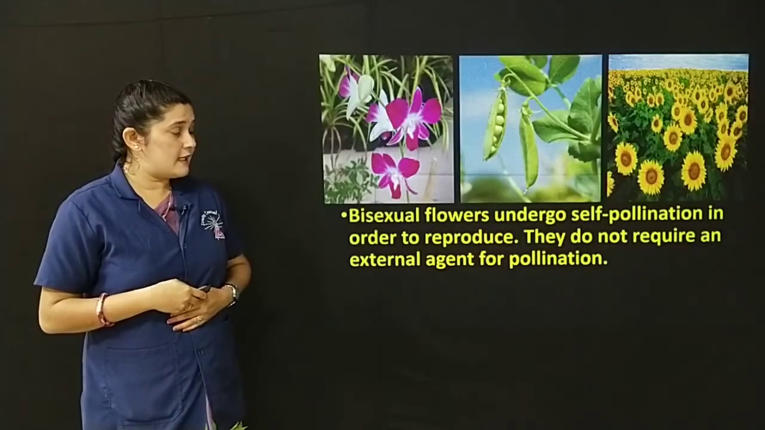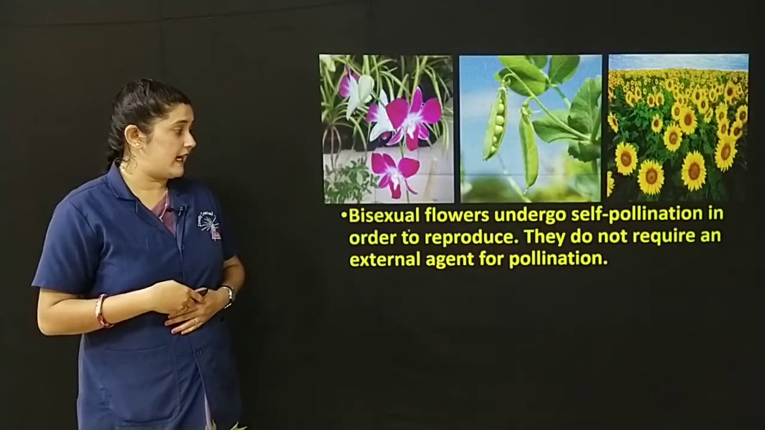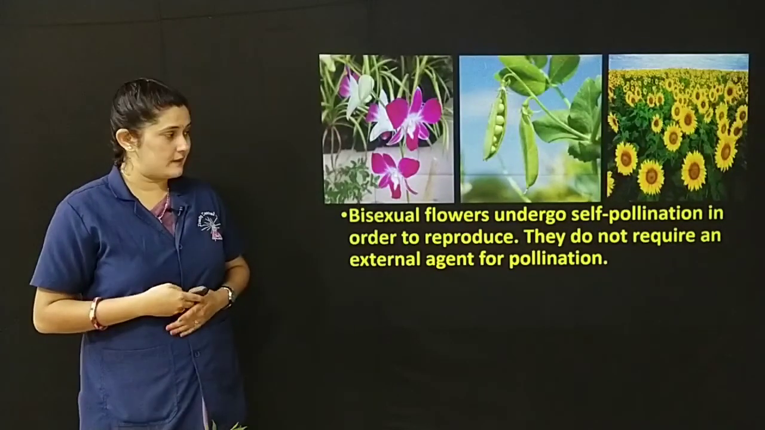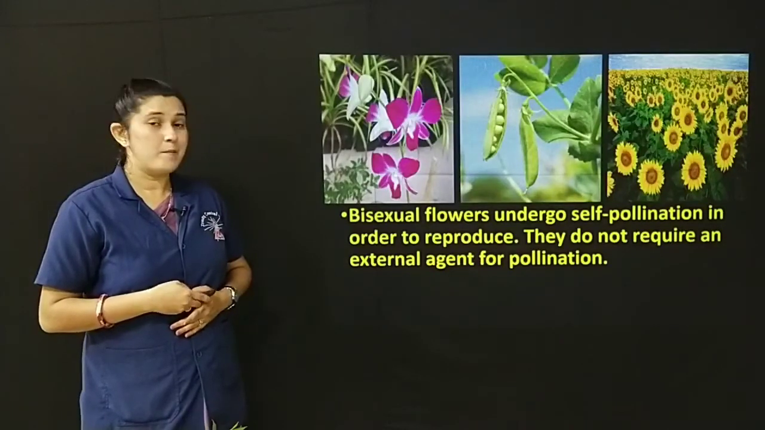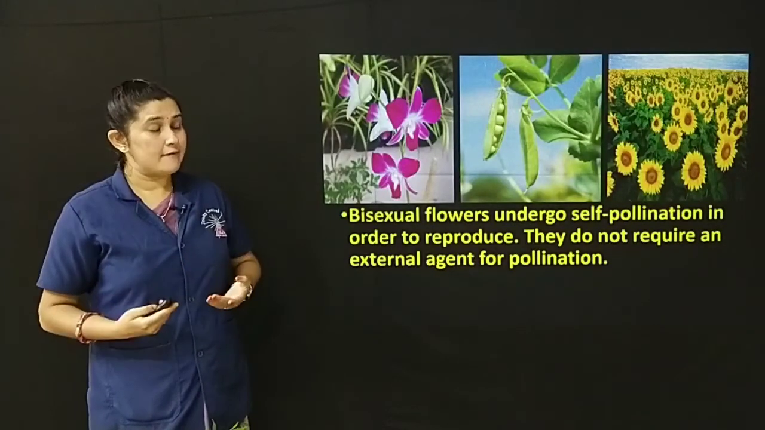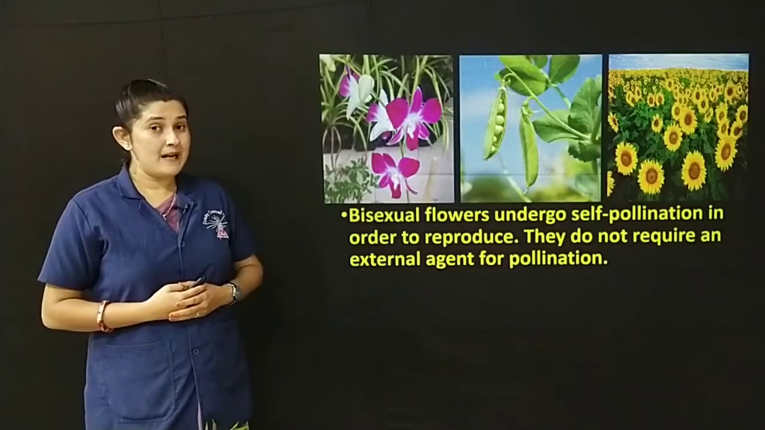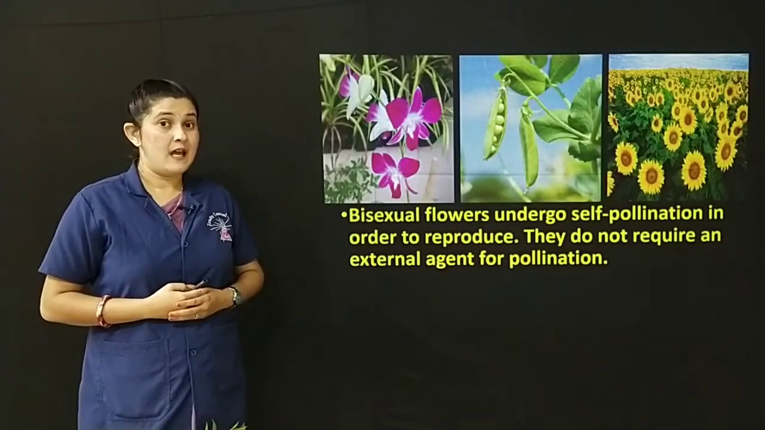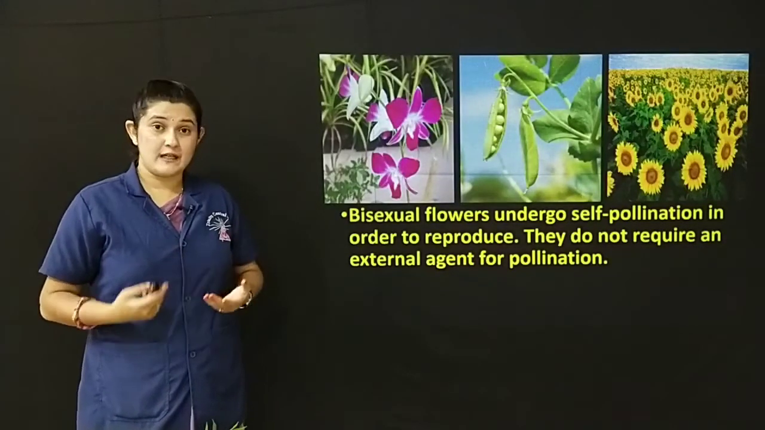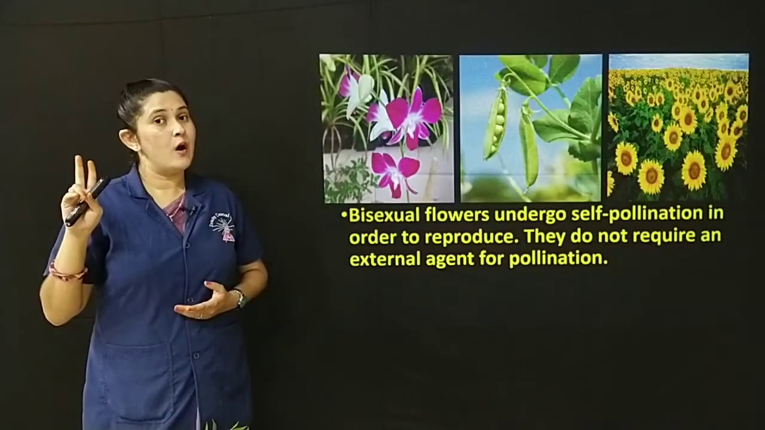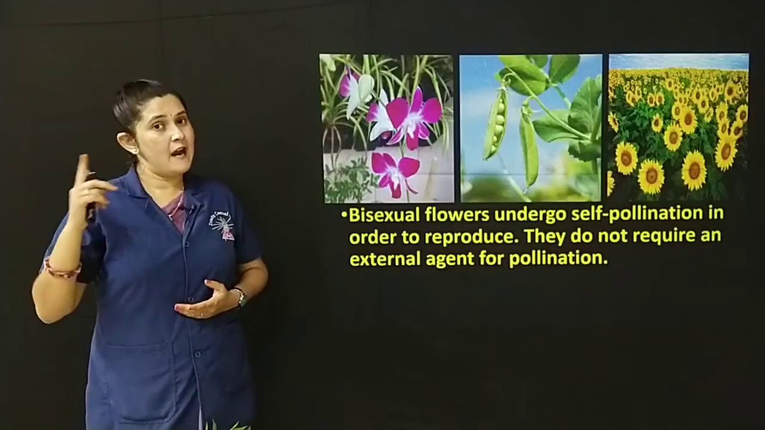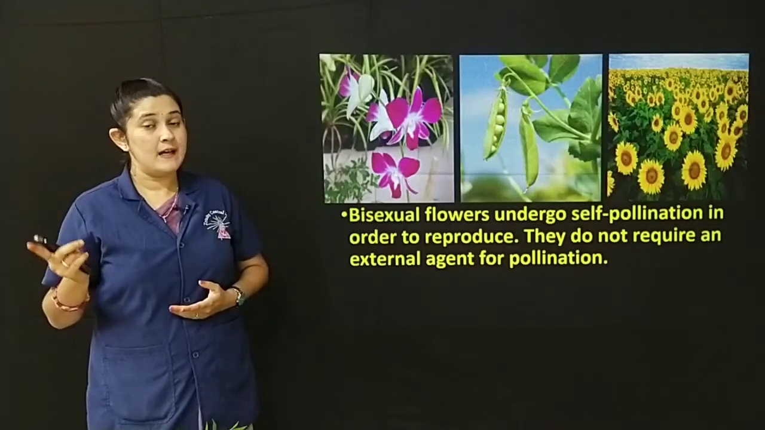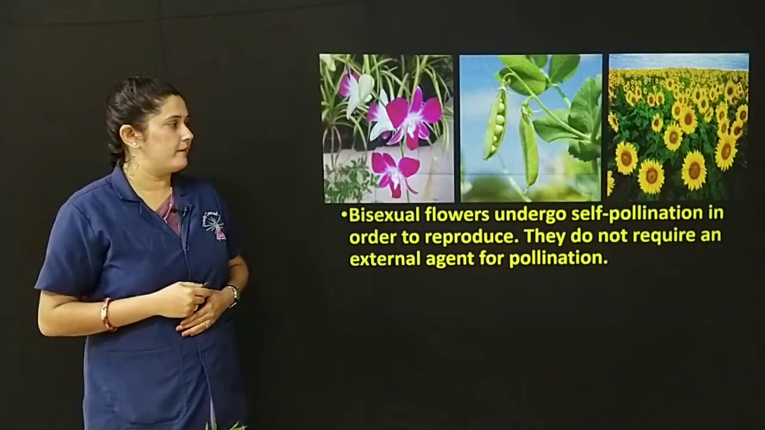Bisexual flowers undergo self-pollination in order to reproduce. They do not require an external agent for pollination. You have already learned about bisexual flowers. They are the flowers which contain both the reproductive parts, that is, male reproductive part and female reproductive part in the same flower.